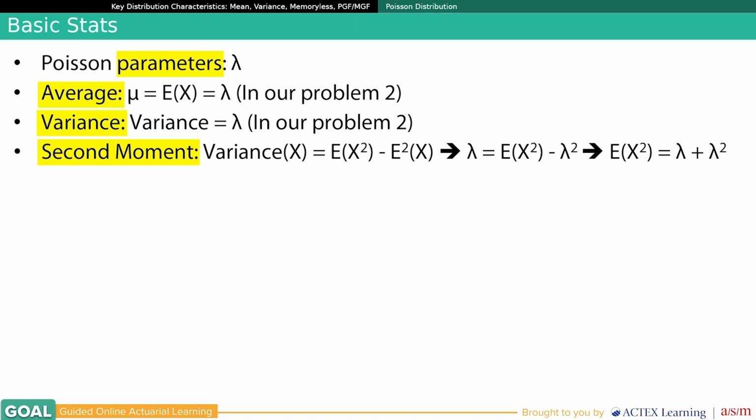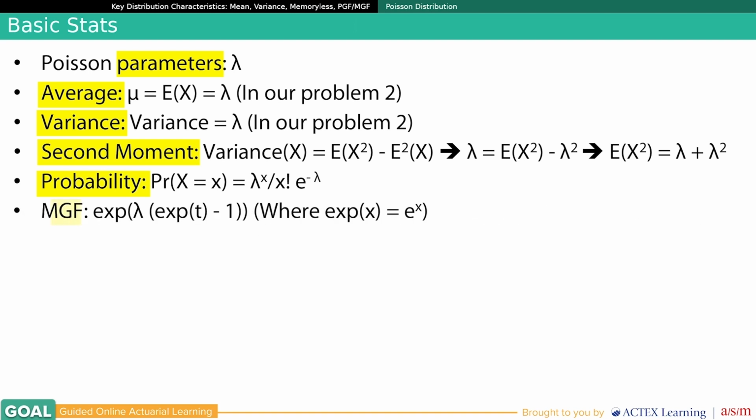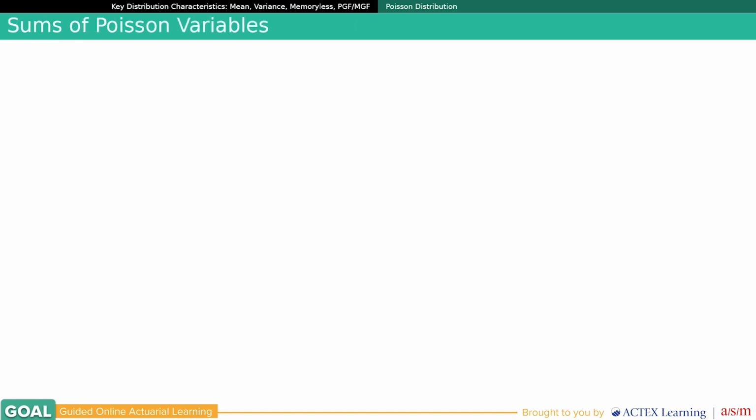That means that lambda, the variance, is the expectation of x squared minus lambda squared, so the expectation of x squared is lambda plus lambda squared. The probability that the random variable x equals little x is lambda to the x over x factorial times e to the minus lambda.